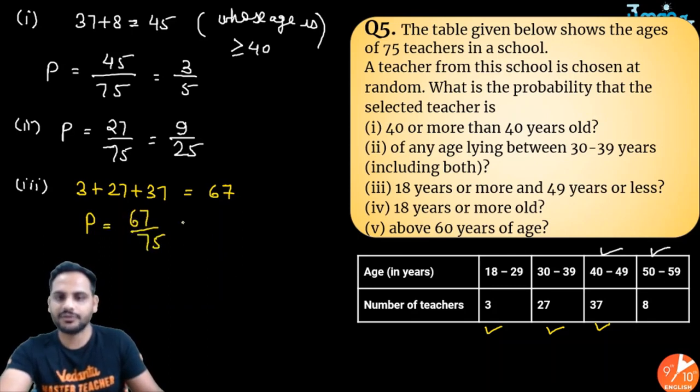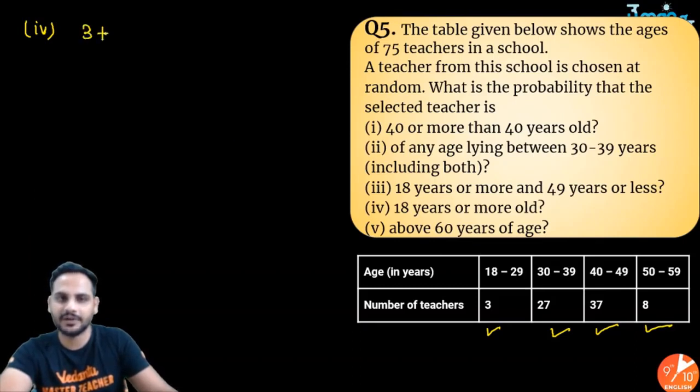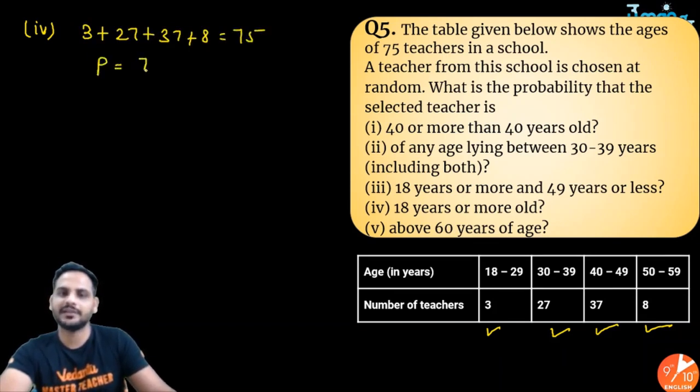Fourth one, what is it? 18 years or more old. If they are asking 18 years or more old, then the age should be more than 18 years. So all have more than 18 years age. So total number of teachers are 3 plus 27 plus 37 plus 8. So that is 75. So the probability will be 75 upon 75, which is equal to 1.